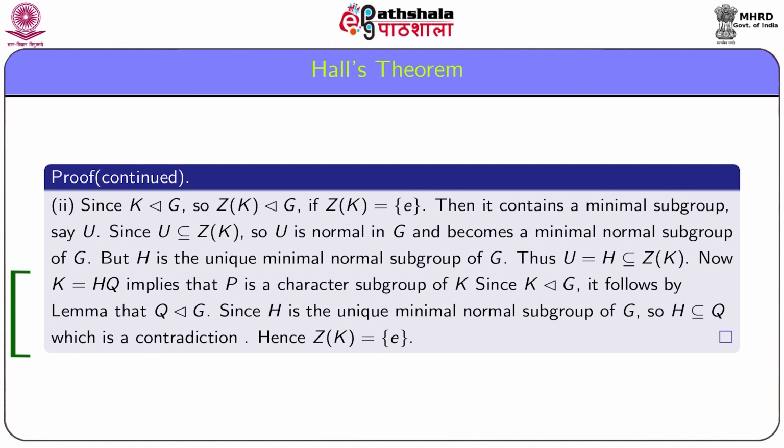Hence, our assumption that Z(K) is not the trivial subgroup is wrong, and thus it follows Z(K) is the identity subgroup e, and hence Hall's theorem follows.